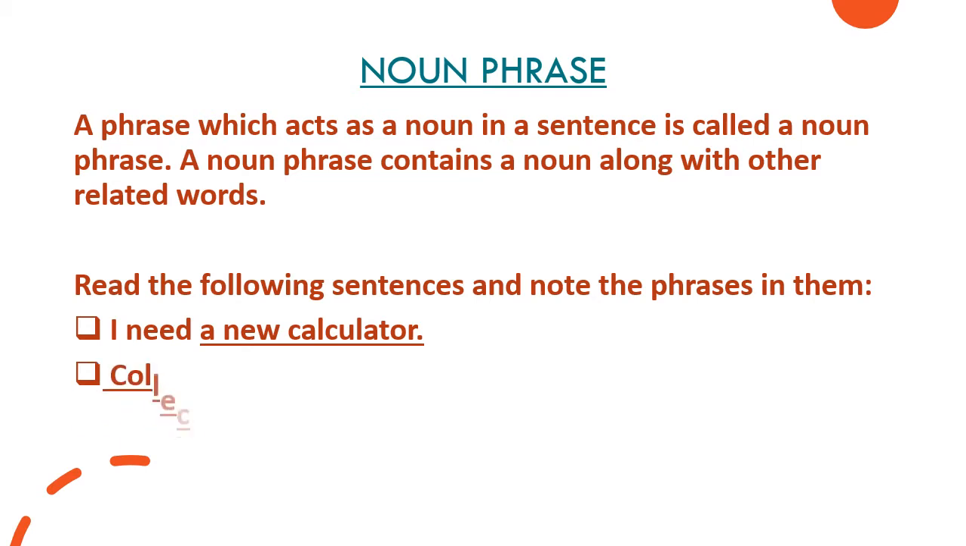Second example, collecting stamps is his hobby. Collecting stamps, it is also a thing here, stamps. So it is also a noun phrase. Collecting stamps is his hobby.